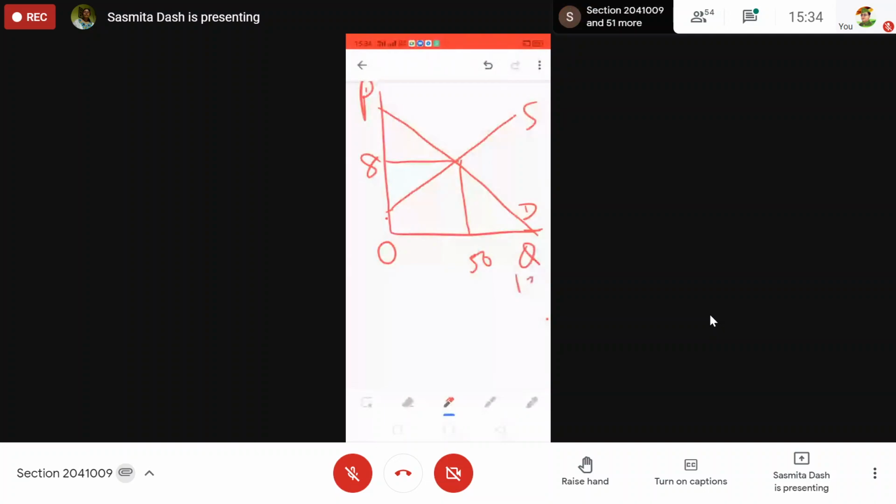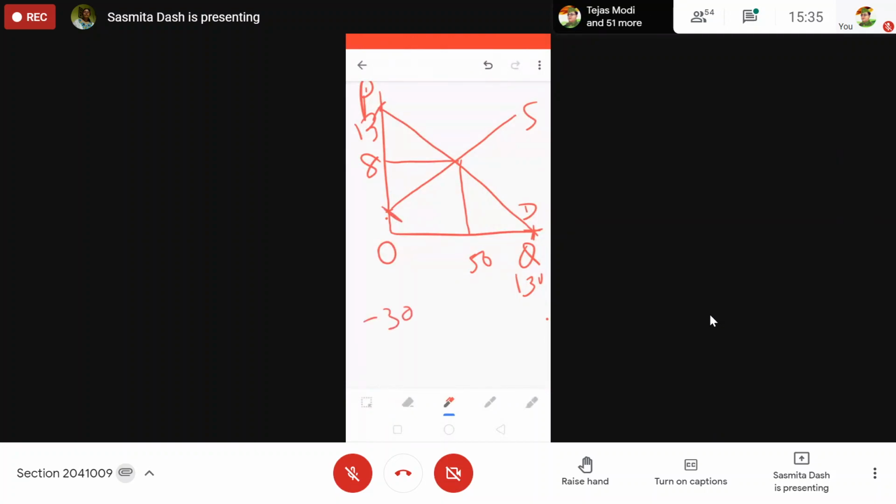One thirty, this point. Now come to this one. This one we can get 13, because this is touching the demand curve, and in the demand curve, by putting QD as 0, you will get the price. 130 minus 10p, or p is equal to 13. So that 13 you will get, and this is what you are getting.